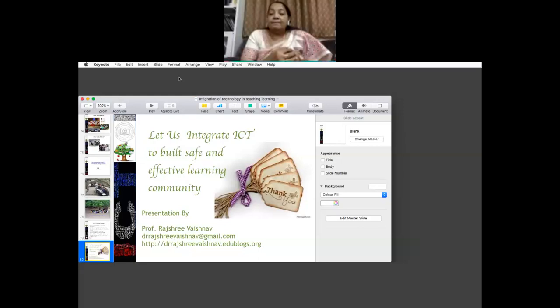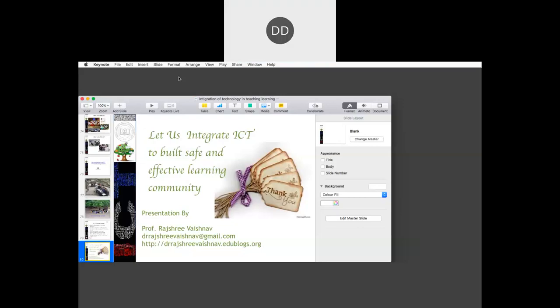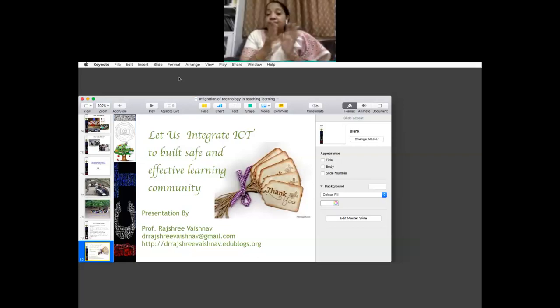Madam, have you done any research work on flipped classrooms? Yes, sir. I have done 3-4 researches on flipped classroom. One of them is a PhD level project. I think the PhD was awarded in the year 2015 from Nagpur University only. That was on the flipped classroom only. And it is a wonderful project which we have done.